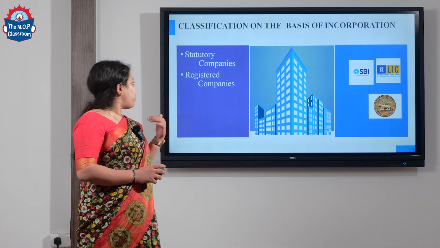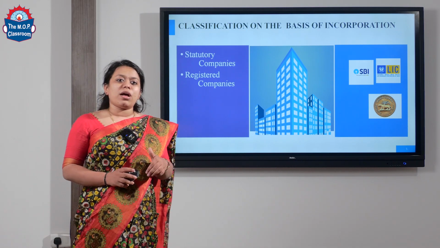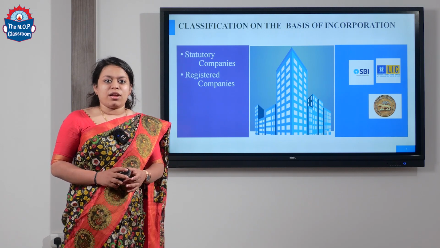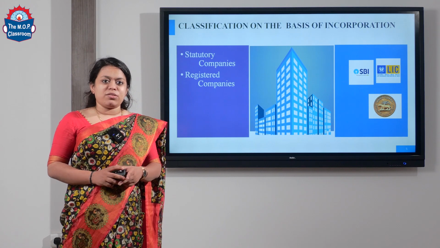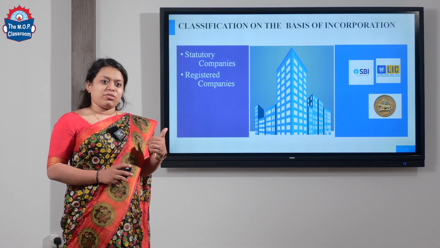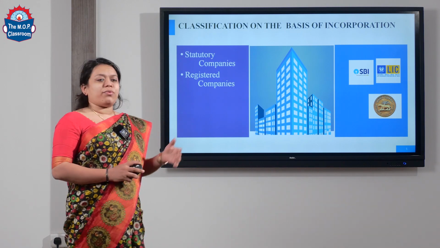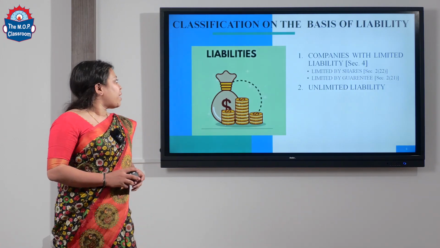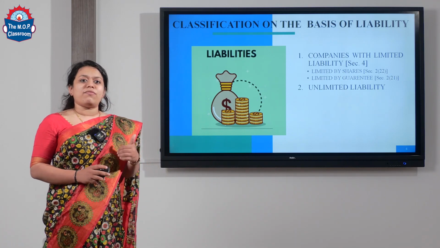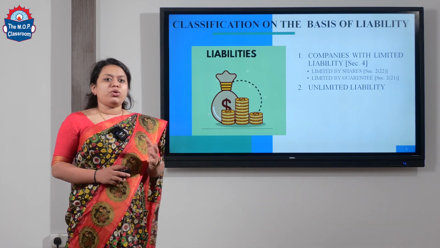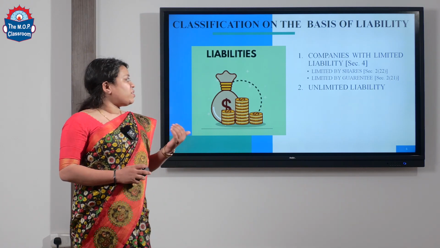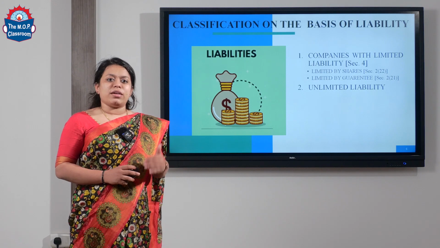Now going further to the registered company, all the companies should be registered under the Companies Act 2013. There are 2 types of companies, which are public and private companies. All the companies which are registered come under registered companies. Now let's go to the next form, classification on the basis of liability. There are 2 types, which are companies with limited liability and unlimited liability.